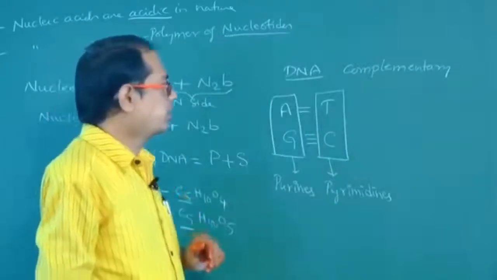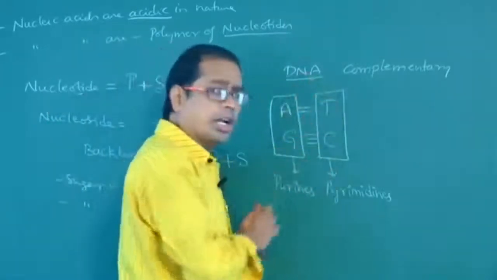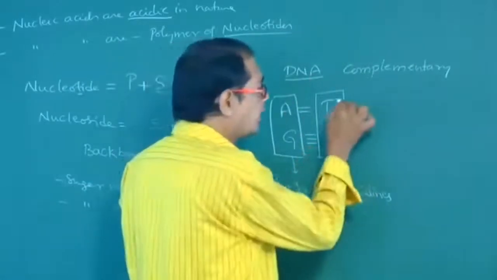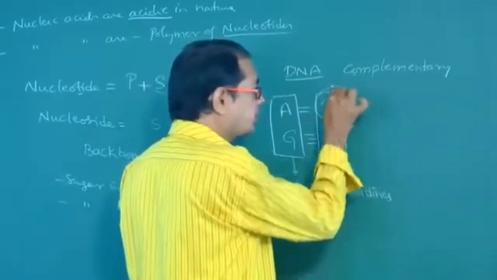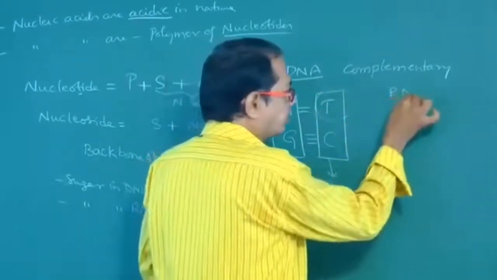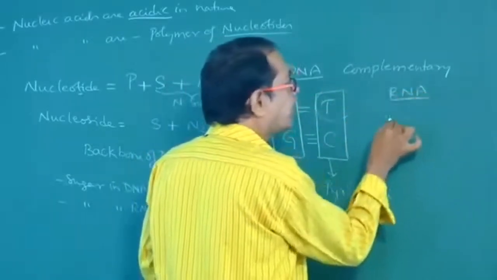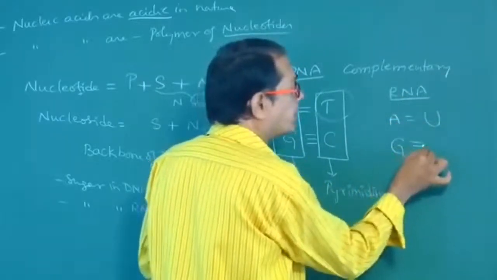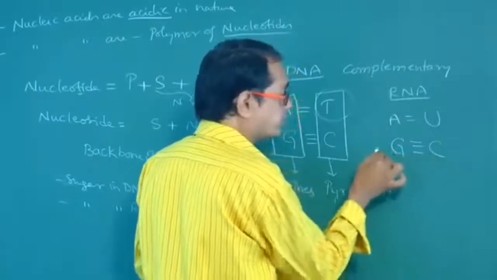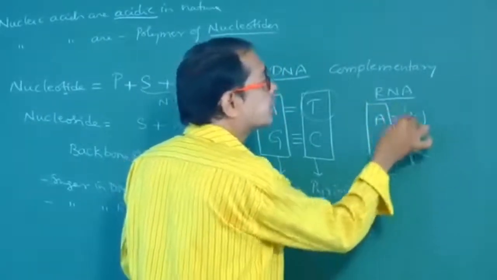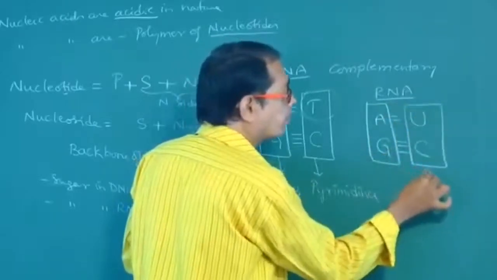So this is about DNA pairing. What about RNA pairing? In RNA, instead of thymine, there is uracil. Adenine pairs with uracil. Guanine pairs with cytosine. These two are called purines. These two are called pyrimidines.